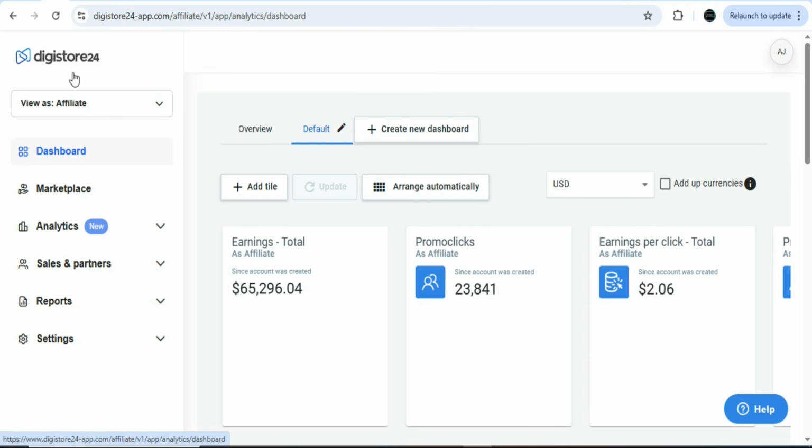So this is a stress-free platform that you can sign up for and then get products to promote, and you are going to be paid easily once you get a sale. If you want, you can also sign up for Digistore24. Once you sign up, what you need to do is click right here, marketplace.